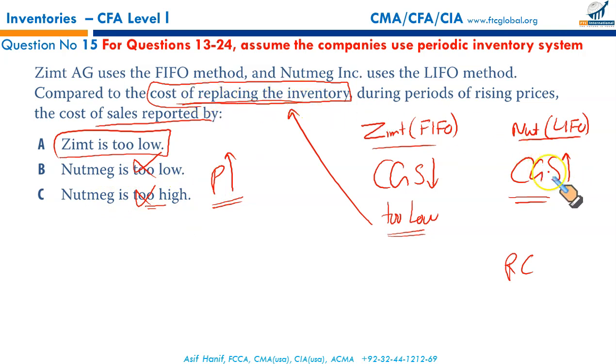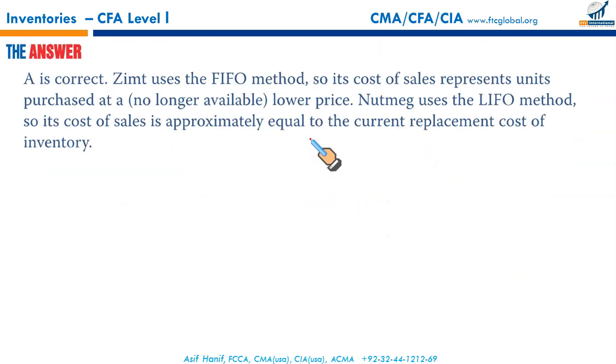Replacement cost wise, the cost of goods sold of Nutmeg will approximate the cost of replacing inventory now. So don't take too high, it's wrong. This is absolutely correct. Higher prices mean the older, lower cost items are being charged to CGS, so CGS would be too low in comparison to the current replacement cost. That makes A the correct option. You will never learn this from a book.